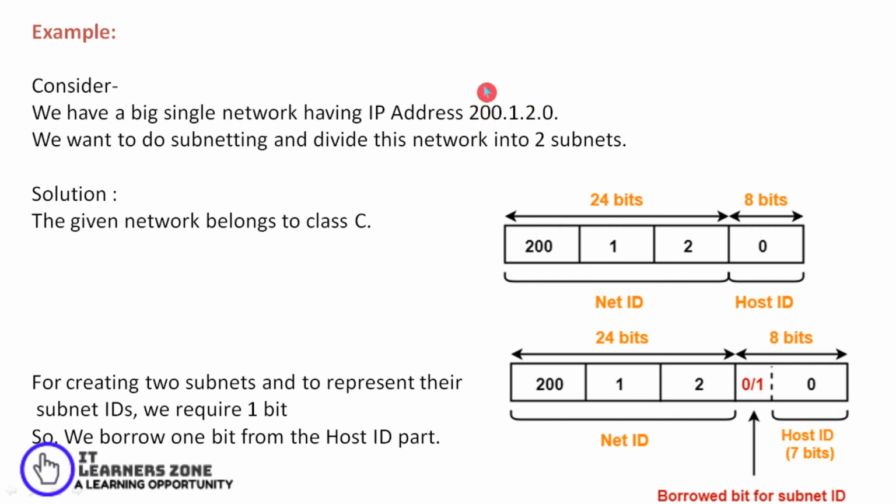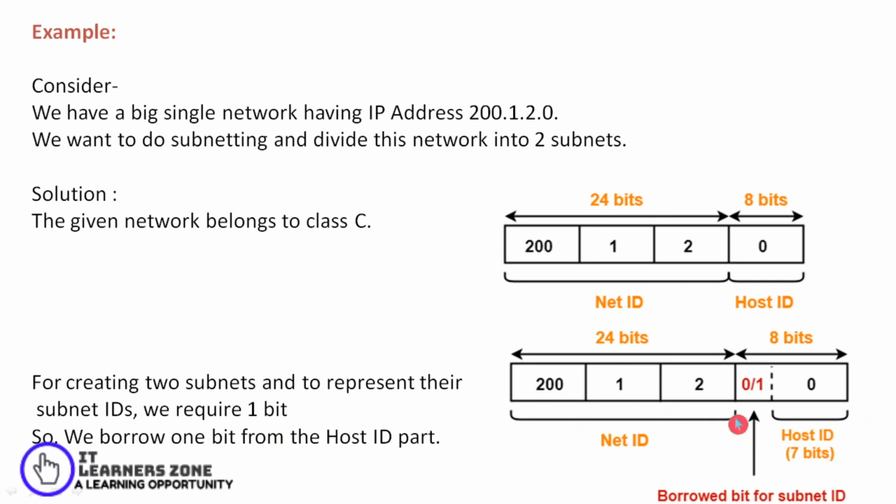Since it's a class C address, 200, initially my first 3 bytes would be my net ID, that is 24 bits, and the remaining 8 bits would be my host ID. In order to create 2 subnets, I require just 1 bit. This 1 bit can be in the form of zeros and ones.